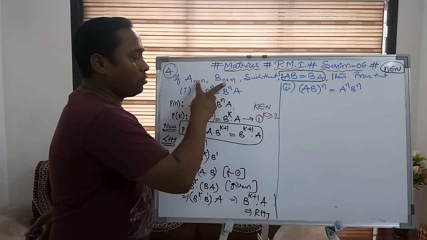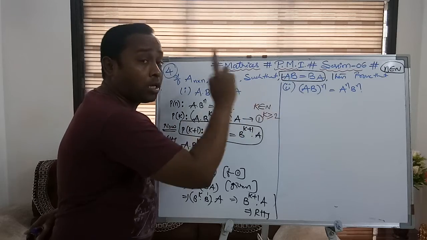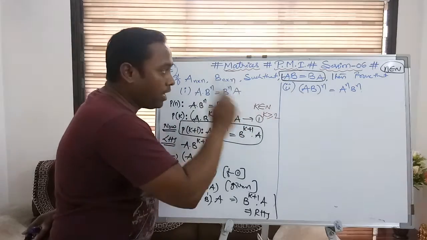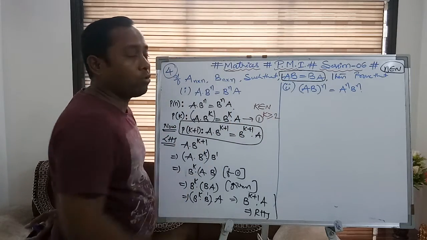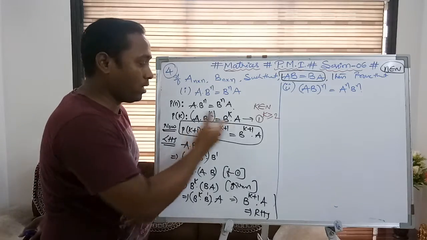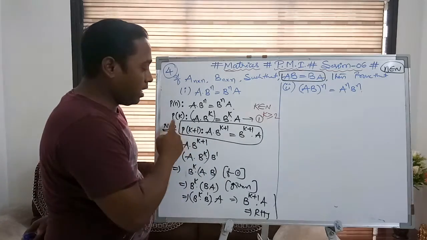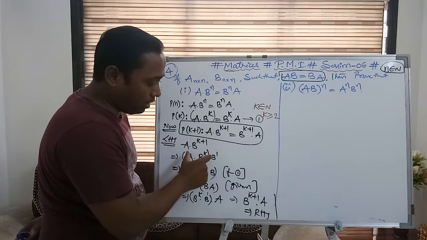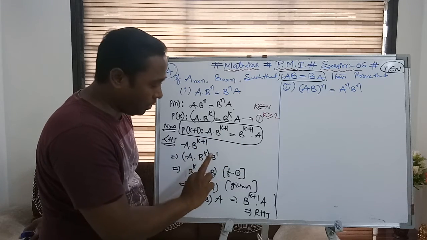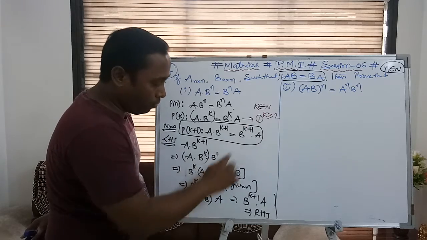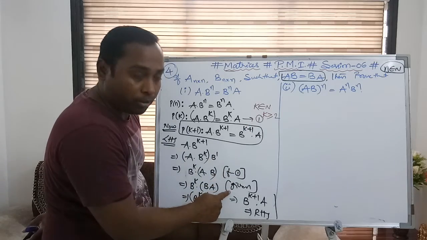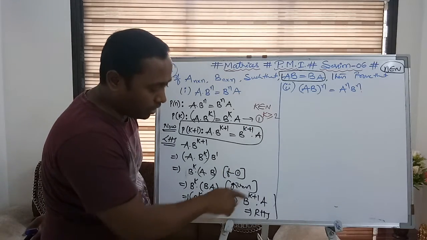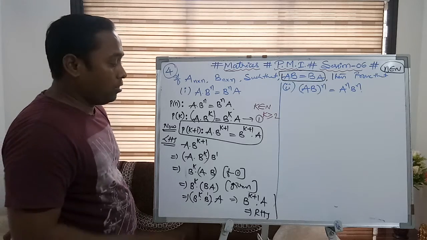A and B are two square matrices and they commute also. Then A into B power n is equal to B power n into A. So for 1 I have already told you, for k we assumed, and the k plus 1 statement is required. So we took the left hand side and we broke the power, replacing by using result number 1 from the given information. Two things I have used to frame the RHS.